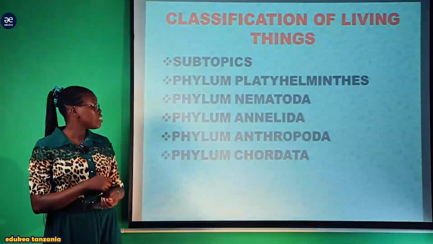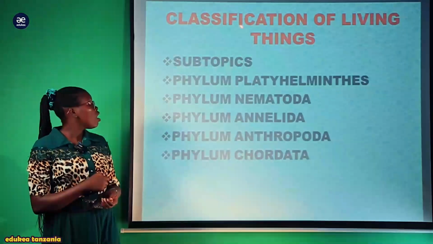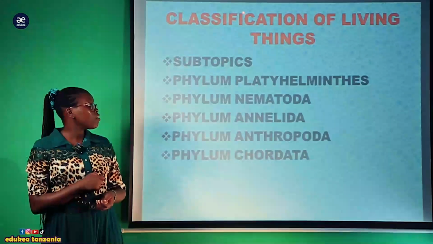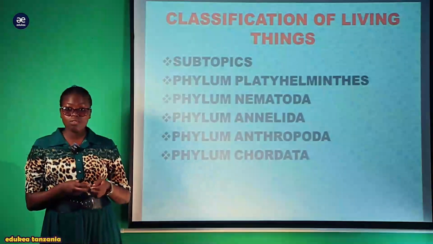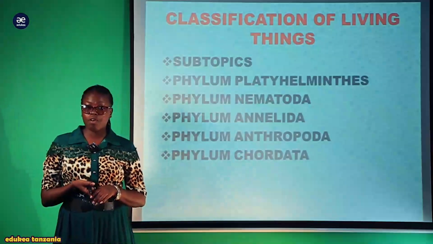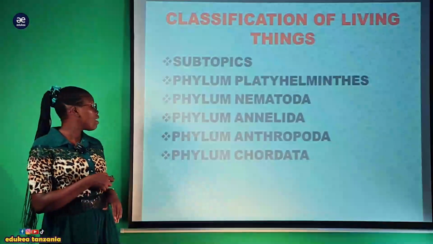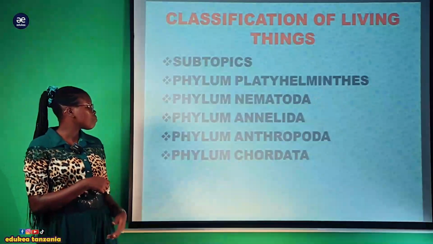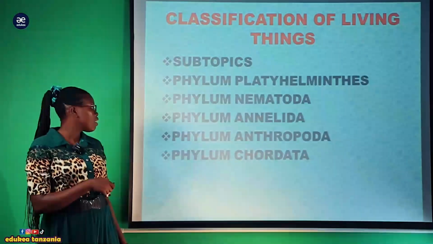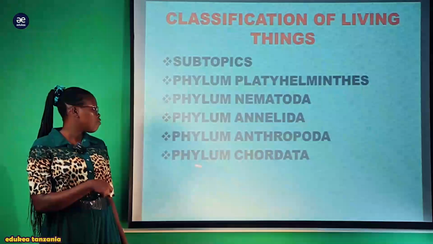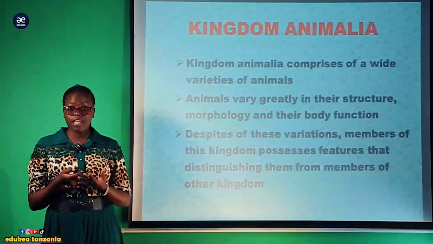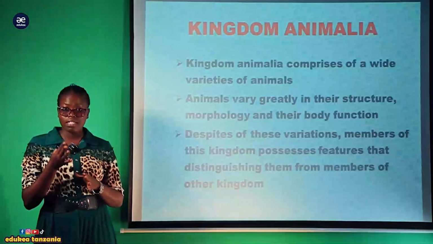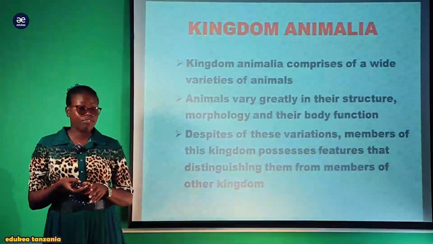The subtopics of this topic are the phylum Platyhelminthes, the phylum Nematoda, the phylum Annelida, the phylum Arthropoda, and the phylum Chordata. We start with the kingdom Animalia, where these phyla are found.